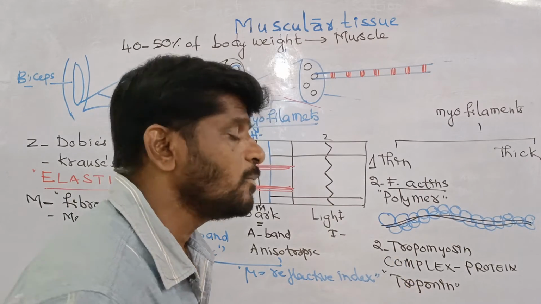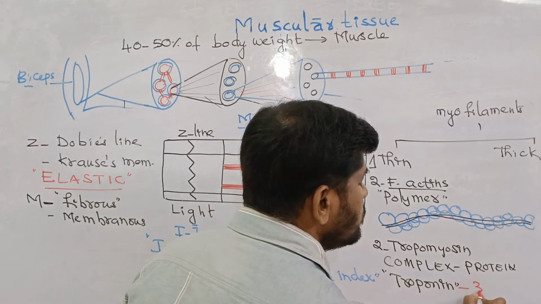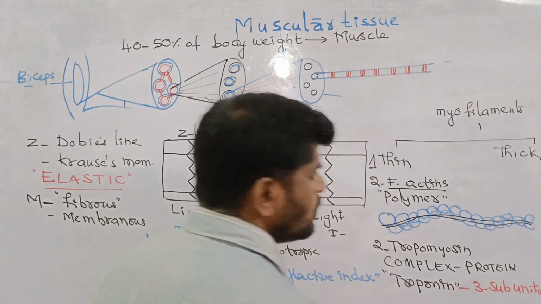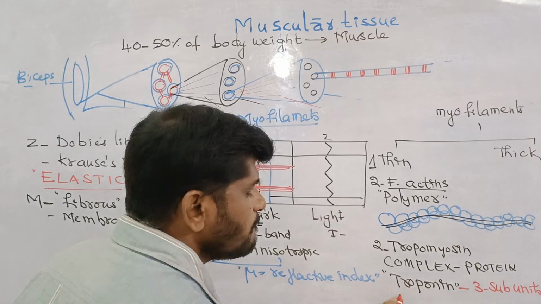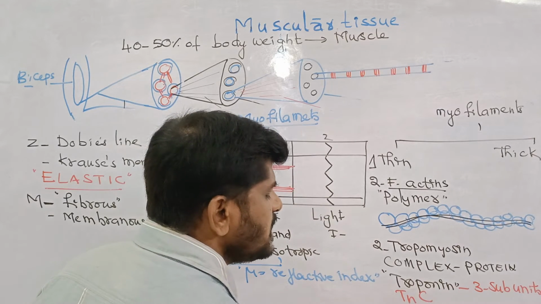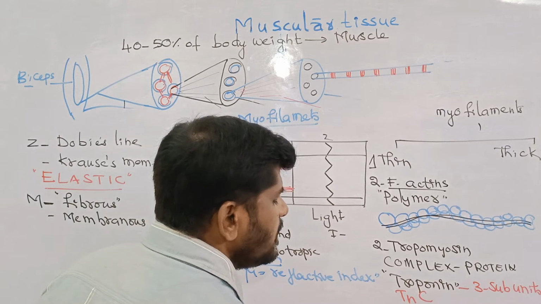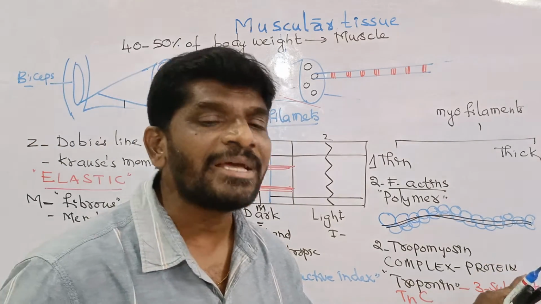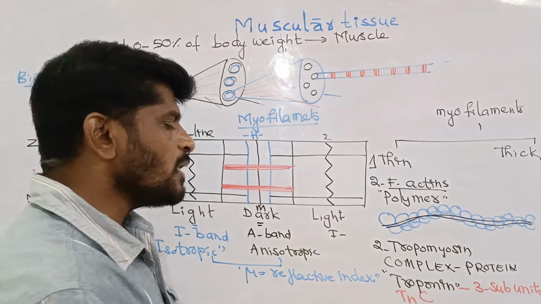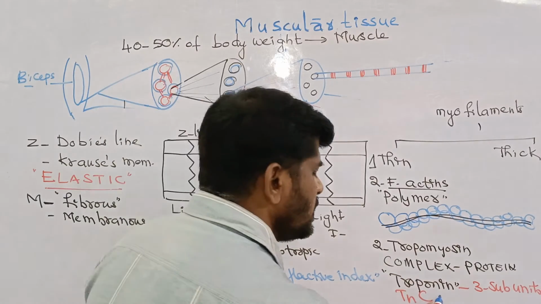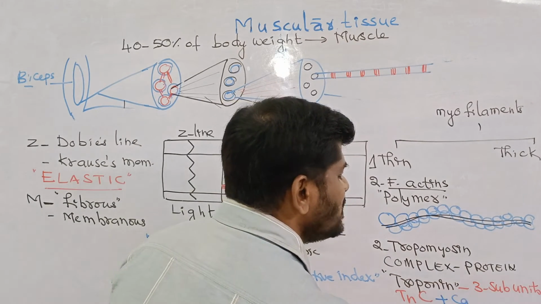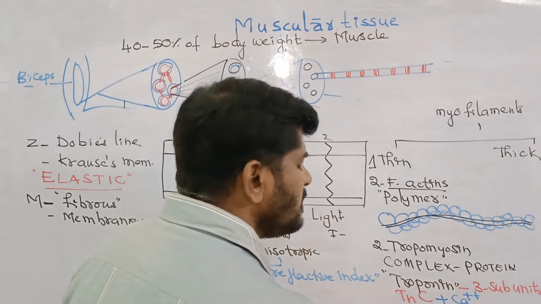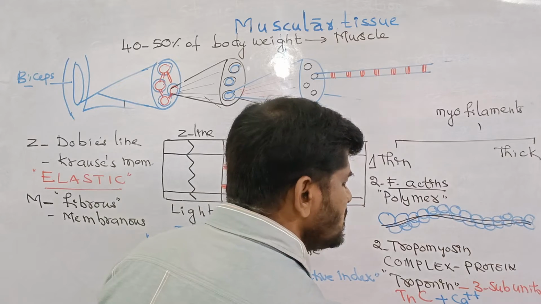The subunits are troponin C, troponin T, and troponin I. C is for binding with calcium. Therefore, troponin C is the subunit of troponin that reacts with the calcium ions. Troponin T is meant for reacting with the tropomyosin.